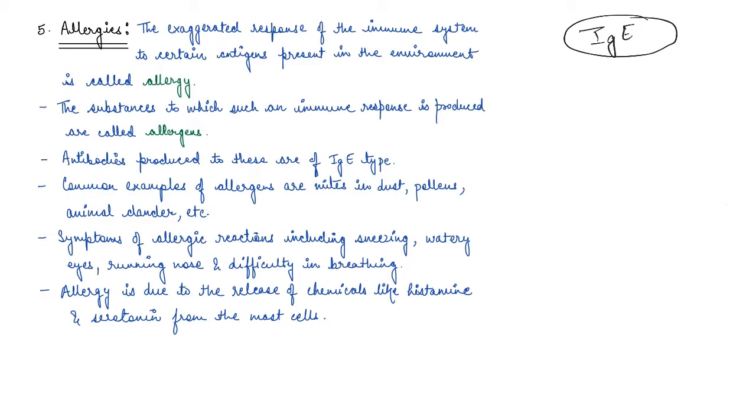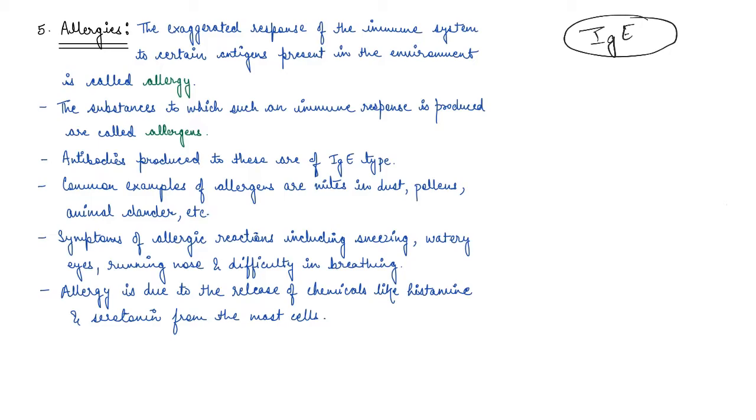And symptoms of allergic reactions are sneezing, watery eyes, running nose, even difficulty in breathing, right? It's not just that allergies are caused by environment. It is caused by different animals as well. Like a very common allergy in humans is from seafood, right?